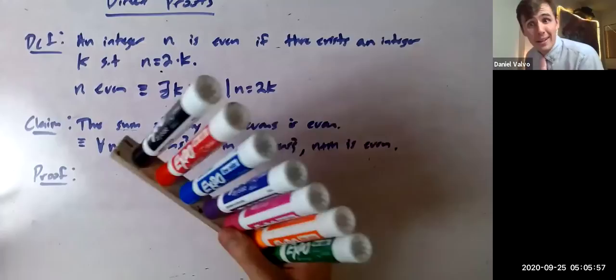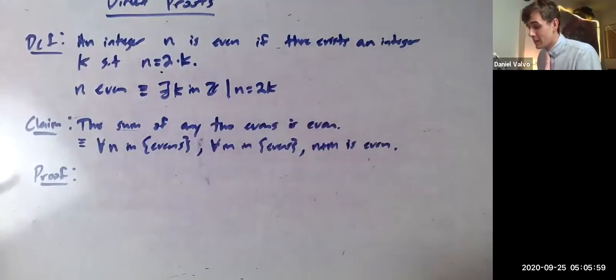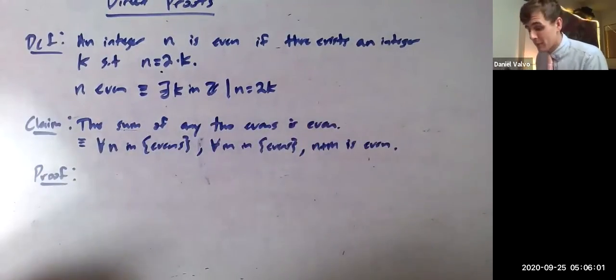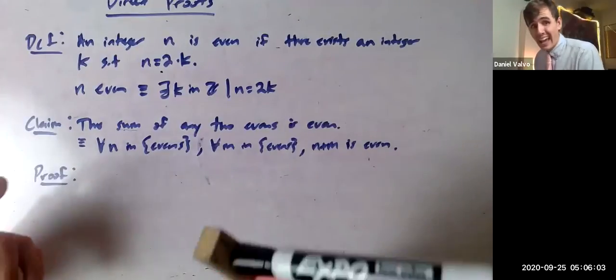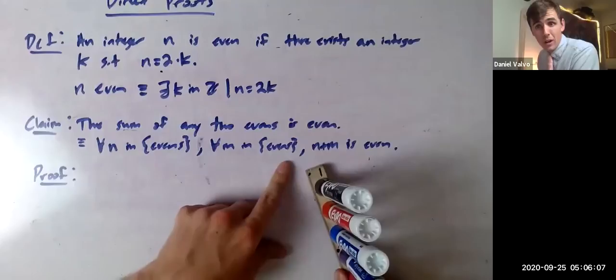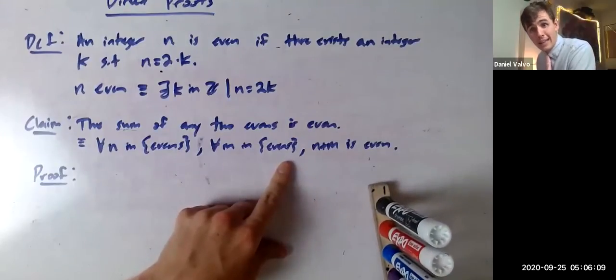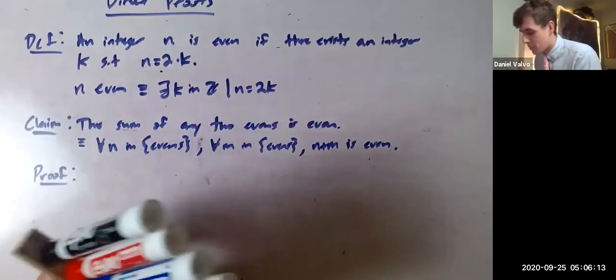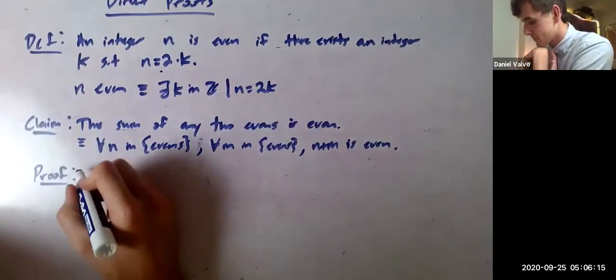We can take advantage of this predicate thing. Remember, predicates are like properties, right? Instead, let's try to show that any 2 numbers with the property of being even will have the property that when you add them together, they'll also be even. It's just the properties. It has nothing to do with the particular statement. So, proof.